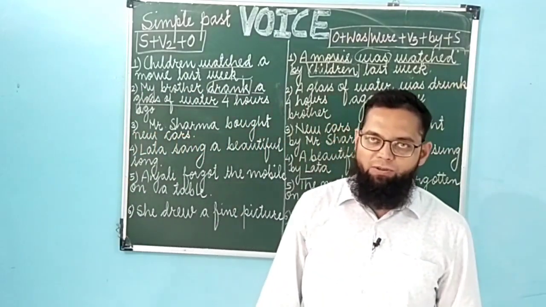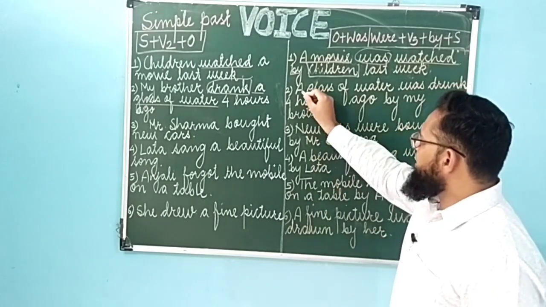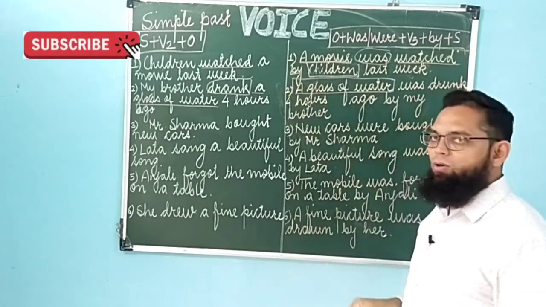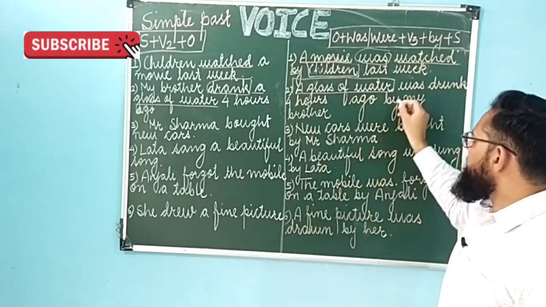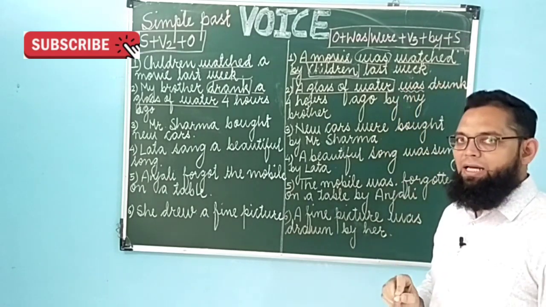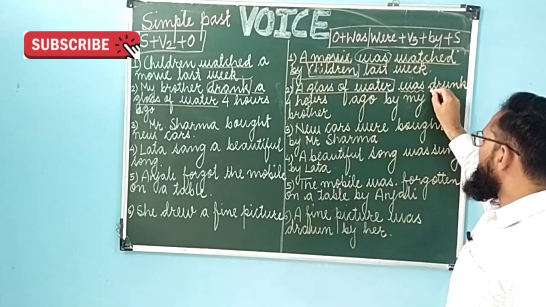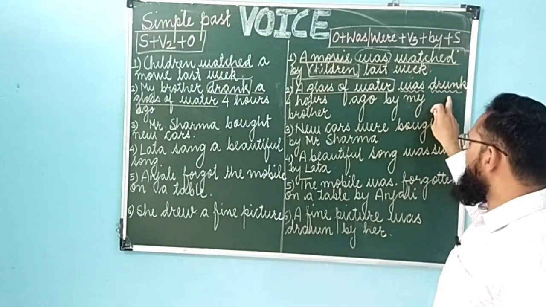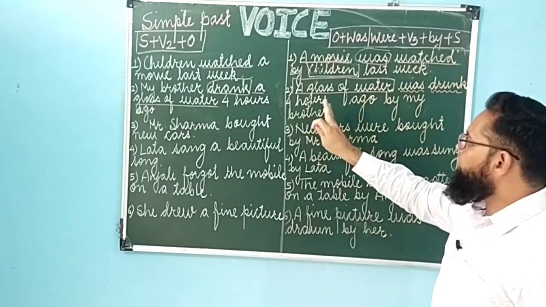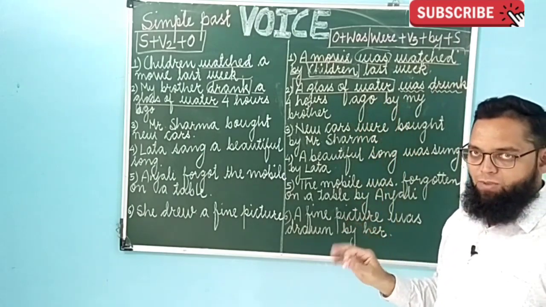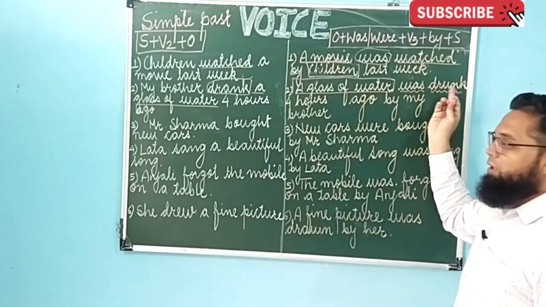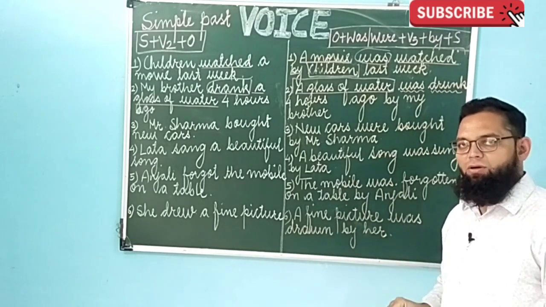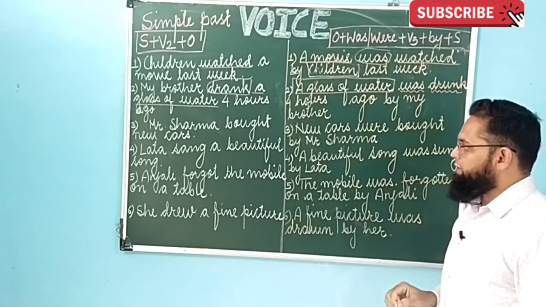Now let's see what will be the passive voice. So at the beginning the object is written, a glass of water. This object is also in singular form. That's why we have to use the helping verb was. A glass of water was drunk. Now drank is the second form. What is the third form of drank? Drunk. A glass of water was drunk 4 hours ago by my brother, or a glass of water was drunk by my brother 4 hours ago. Both the constructions are correct.